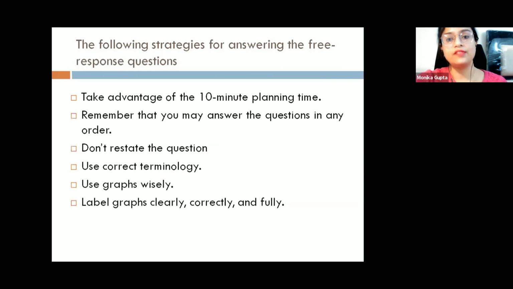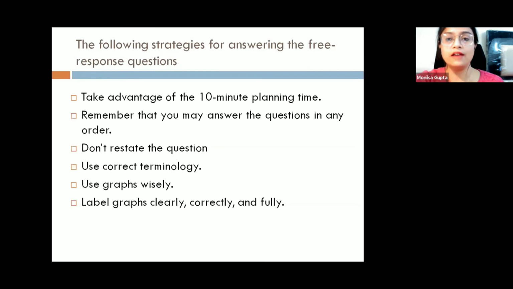Now use graphs wisely. Graphs are a crucial tool in economics, so you should know how to make all the graphs associated with the subject. And even if they're not asking you to make a graph, if you can explain your answer very well with the help of a graph, please go ahead. There is no negative marking for this; you'll get the added advantage for explaining it so well. When you make graphs, please do label them, because labeling plays a very important role. If it is not labeled, you won't get any score for it.